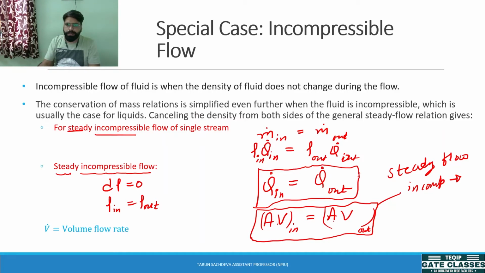Then only you can apply this equation. Such as for the case of water, the flow of water in a pipe or in a nozzle or in a device can be considered as steady if the condition exists, and it is incompressible because the density variation for water is negligible. Then only you can apply for water A1 V1 equals A2 V2.